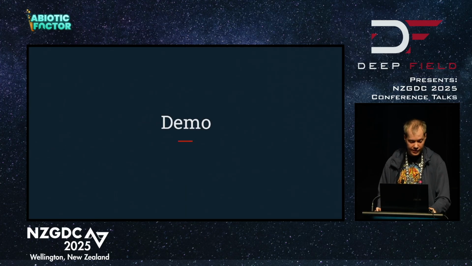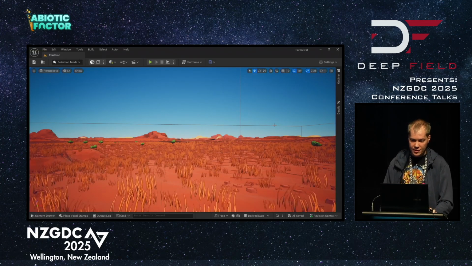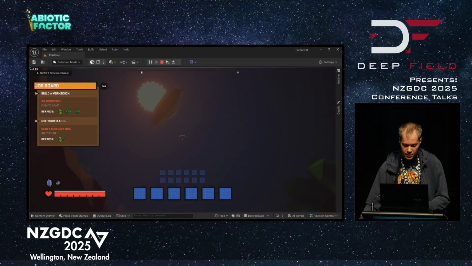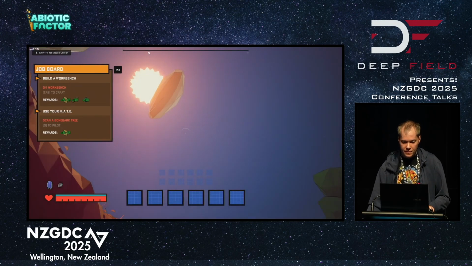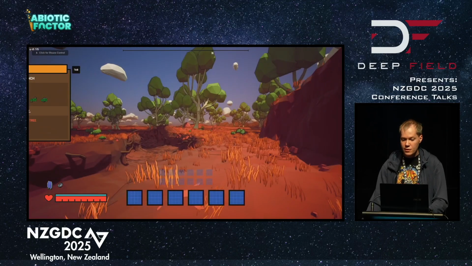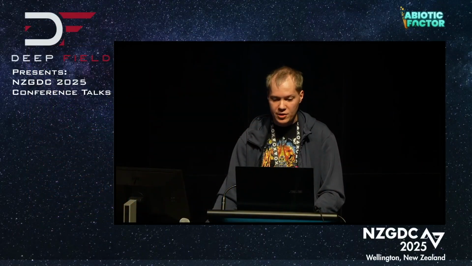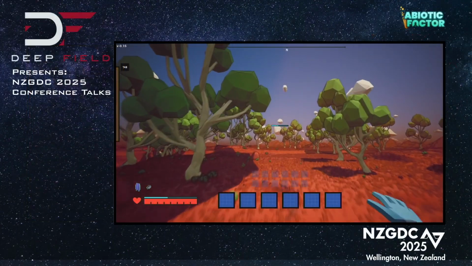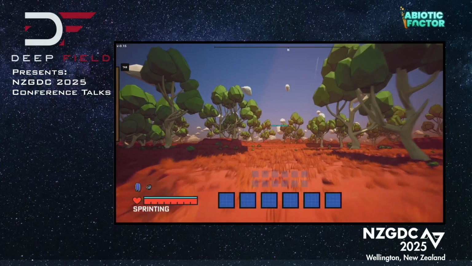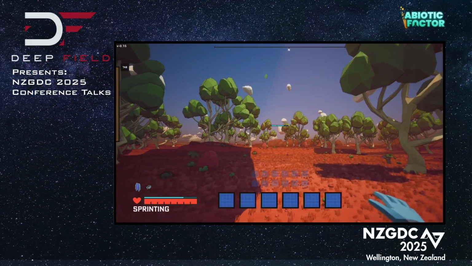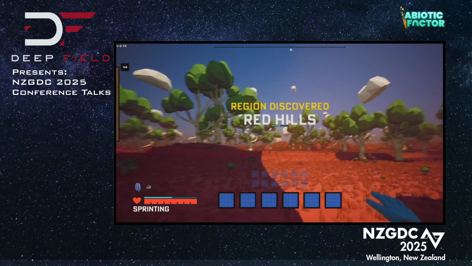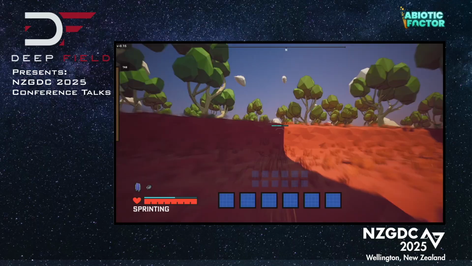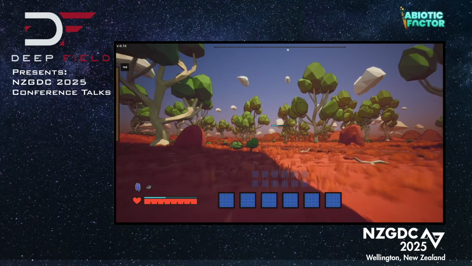So I'll give you a quick little demo of this. I'm just going to tab out to our sandbox world. Full screen it. There we go. So this is our sandbox world. I'm just going to run around, use the jetpack a little bit, and find in the distance, you will see, I've taken the dither effect off, so you'll see in a sec, we're getting landmarks popping in. So we have trees, boulders, etc. spawning in chunks that are now becoming relevant to our player.